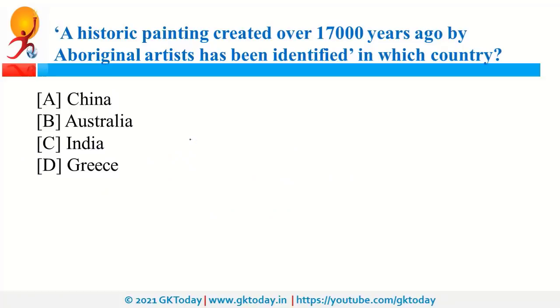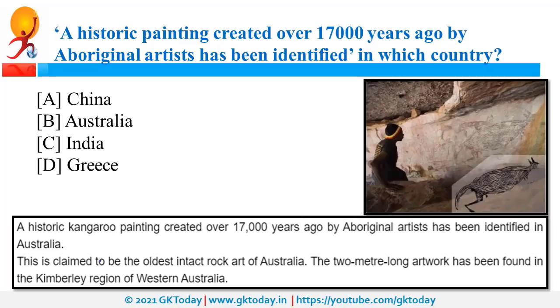Now, let's start. A historic painting created over 17,000 years ago by Aboriginal artists has been identified in which country? So this was identified in Australia. It is a kangaroo painting. As you can see in this picture, this is the kangaroo painting. And this is claimed to be the oldest intact rock art in Australia. Recently, this was found in the Kimberley region of Australia.